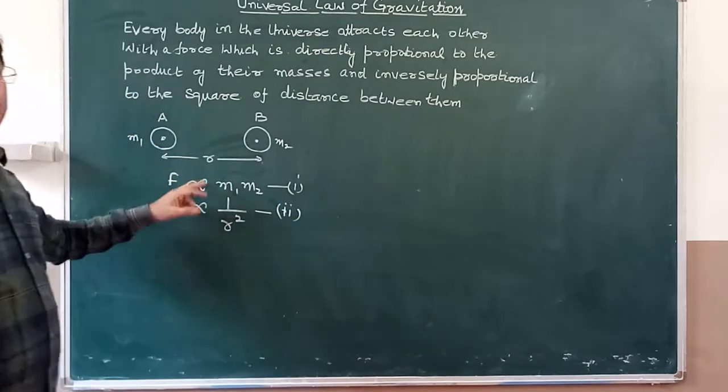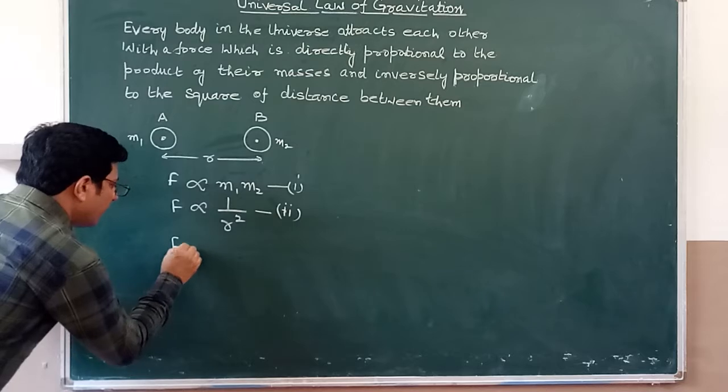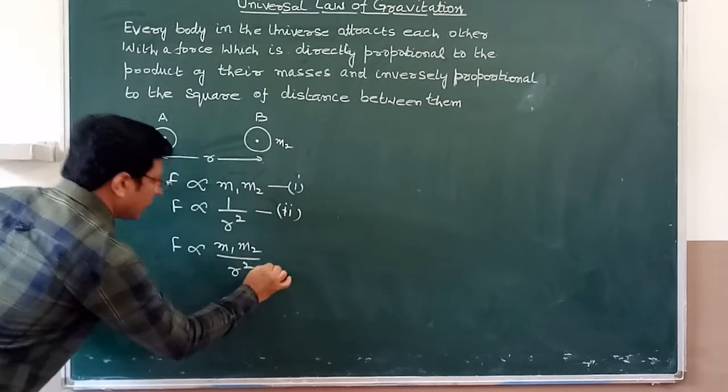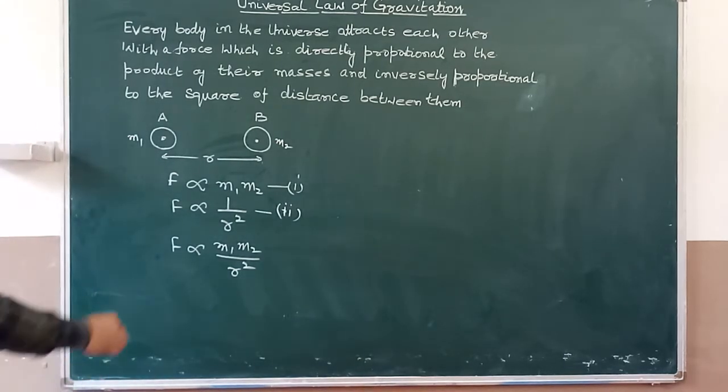So on combining 1 and 2, F is proportional to m1 m2 upon r square. This is the sign of proportionality.